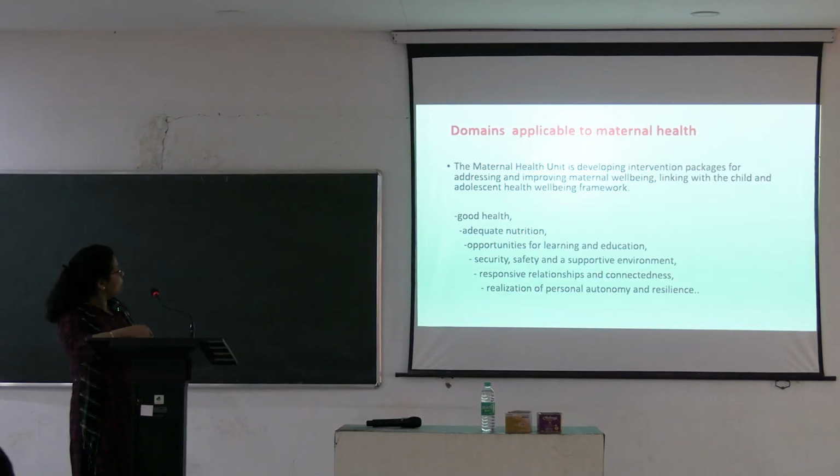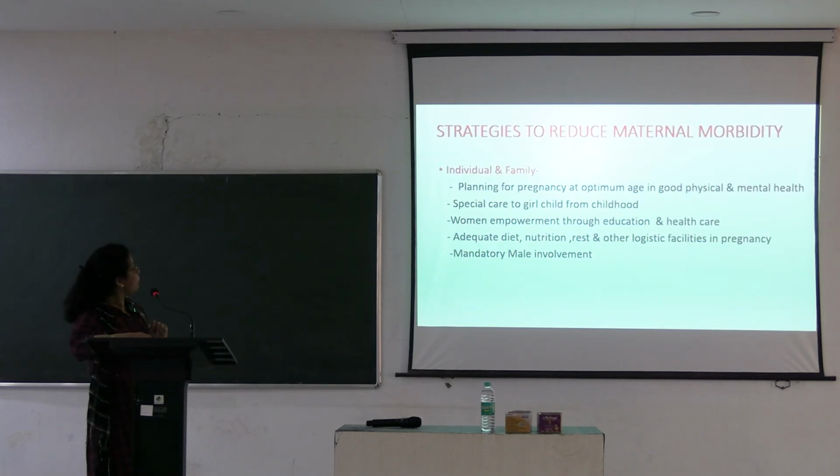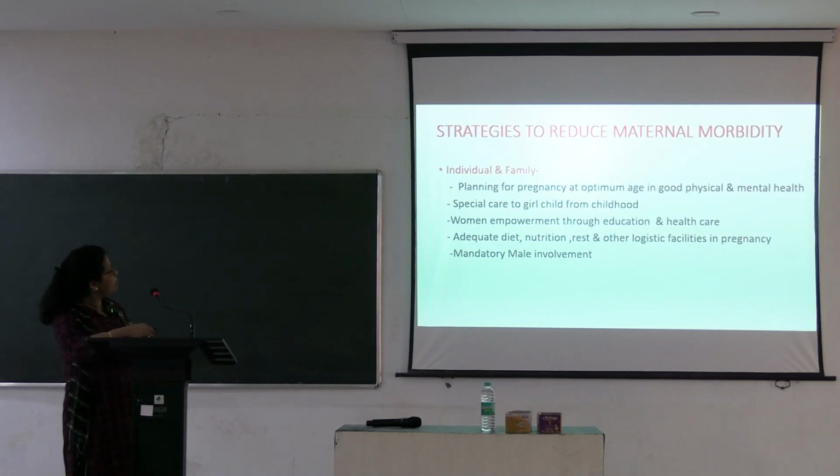So what we can do is improve upon health, nutrition, education, supporting environment, responsive relationships, communication, and personal autonomy and resilience. So this is how we can improve. Strategies to reduce maternal morbidity: family planning is important.